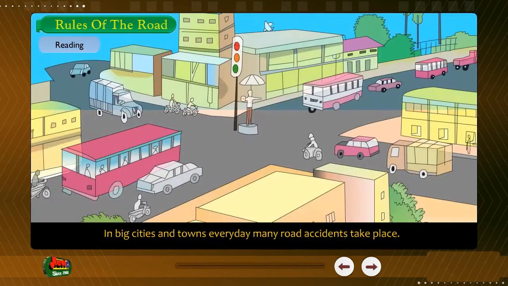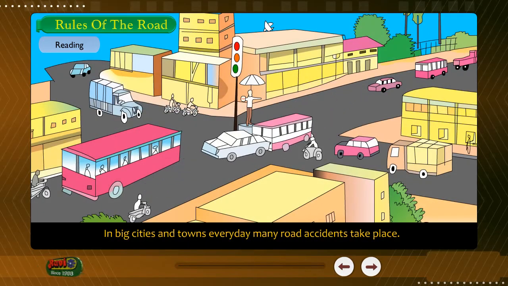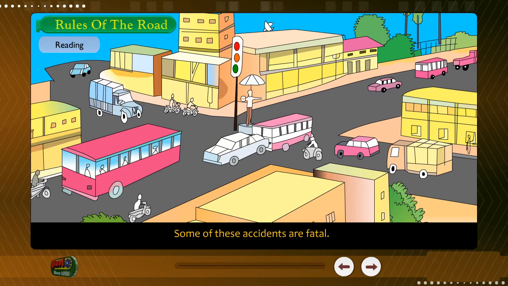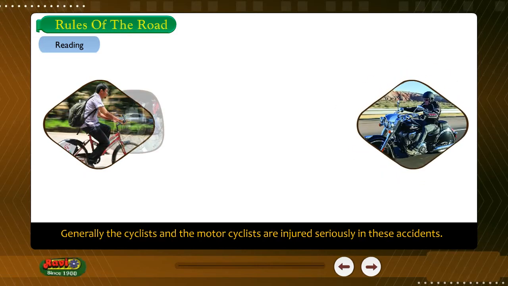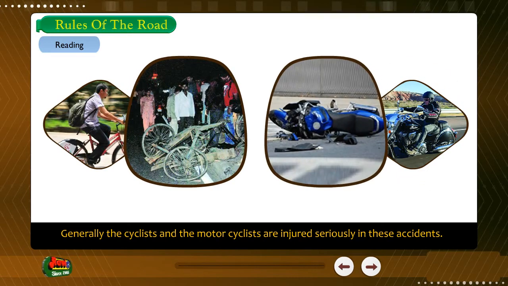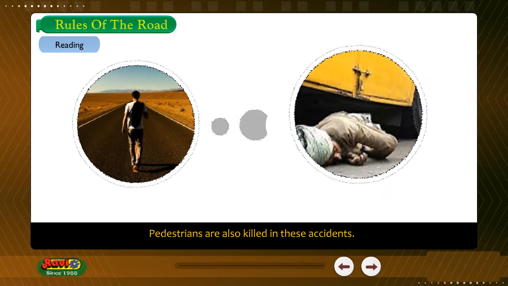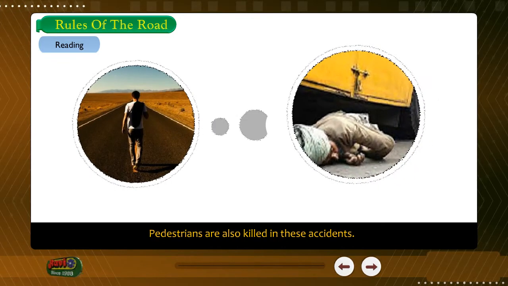Rules of the road. Reading. In big cities and towns, every day many road accidents take place. Some of these accidents are fatal. Generally, the cyclists and the motorcyclists are injured seriously in these accidents. Pedestrians are also killed in these accidents.